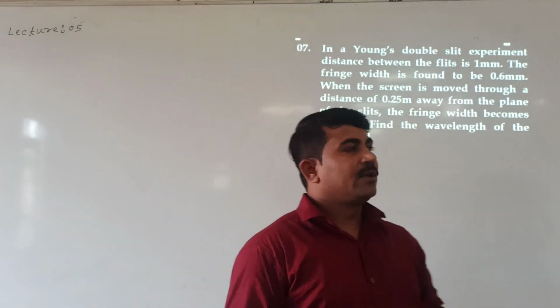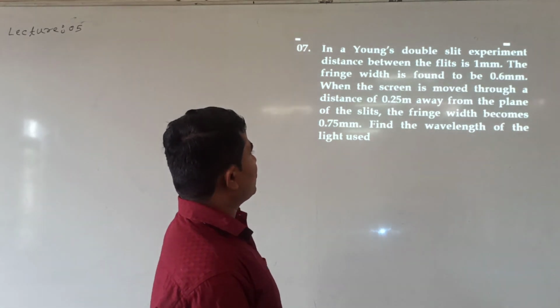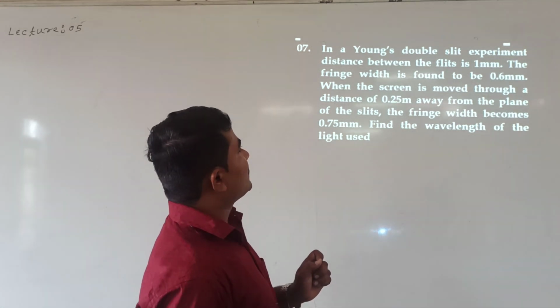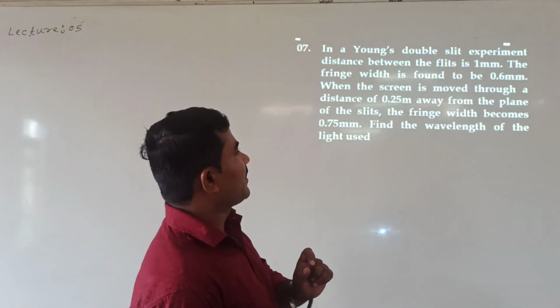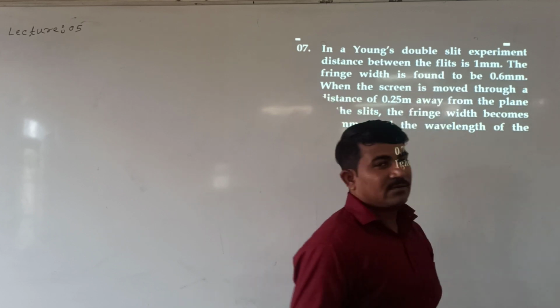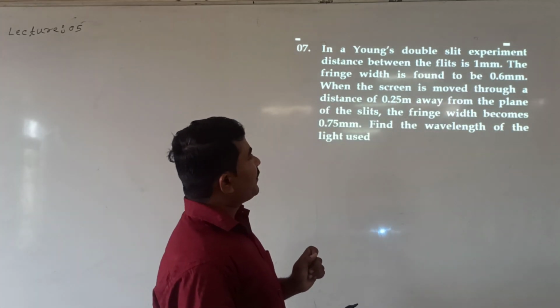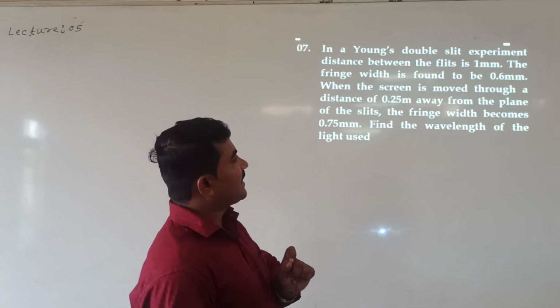See here, what is the numerical? In a Young's double slit experiment, the distance between the slits is 1 mm. The fringe width is found to be 0.6 mm.